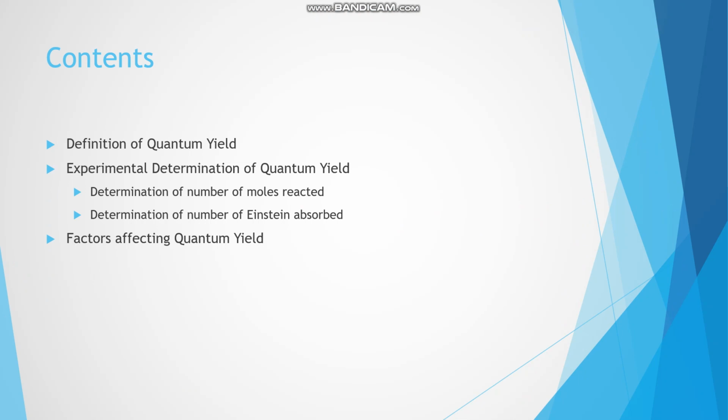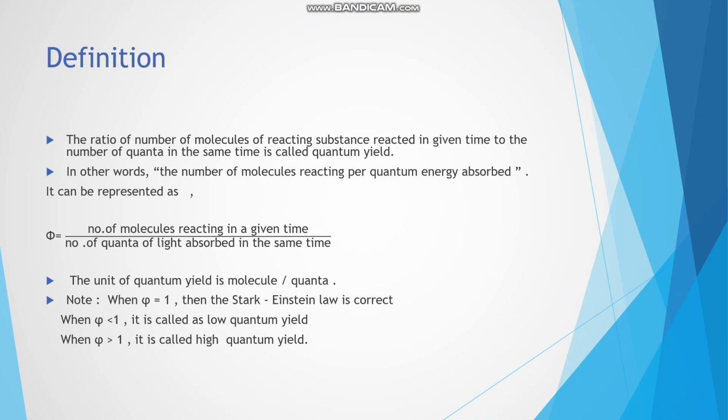The contents of my topic: first, definition of quantum yield. Second, experimental determination of quantum yield. It consists of two subtopics, that is determination of number of moles reacted and the determination of number of Einstein absorbed. The third content is factors affecting quantum yield.